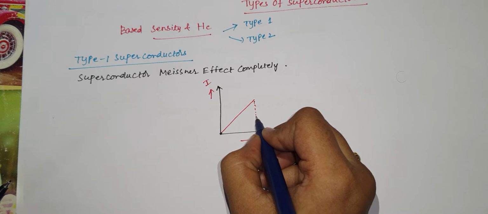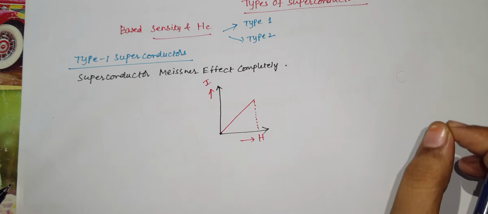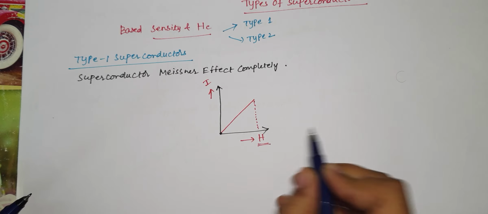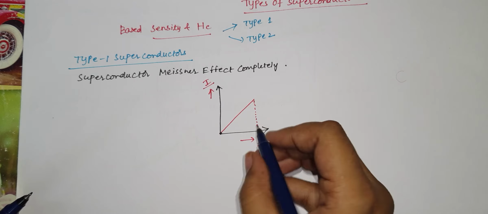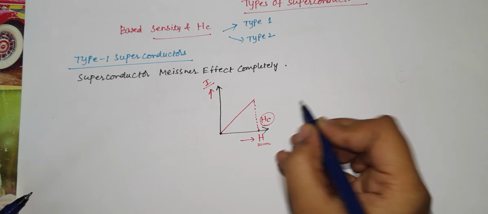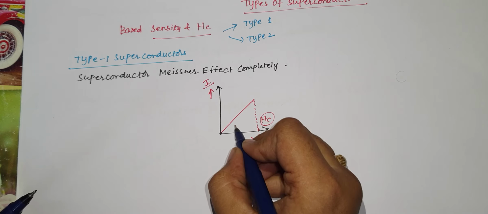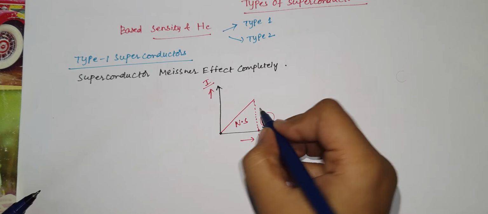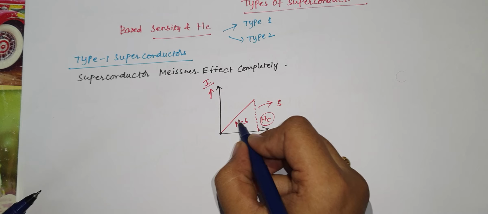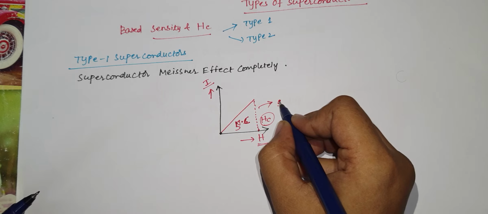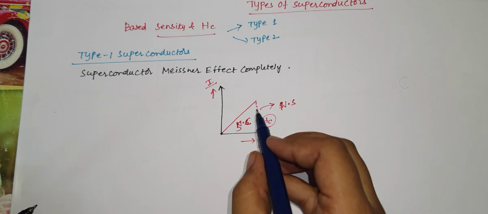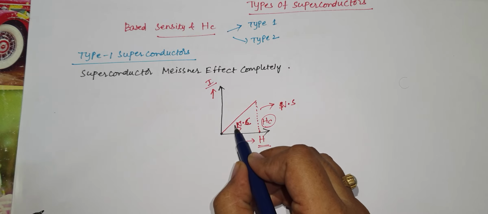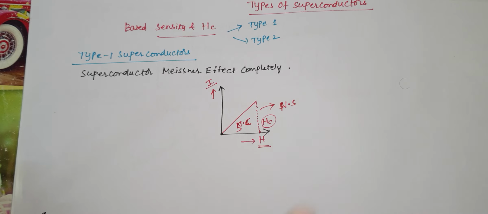That means I have taken a superconducting material and plotted a graph with critical magnetic field and current, and the graph is coming like this, and this is the point Hc, the critical magnetic field. Before this point it will be in the superconducting state, and after this it will be in the normal state completely. Up to this point it is obeying the Meissner effect completely. That means it is in the superconducting state.